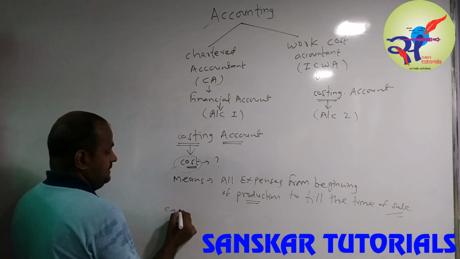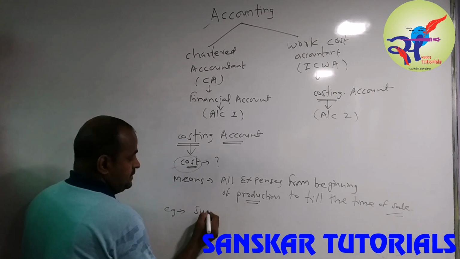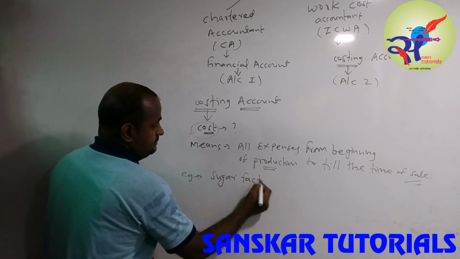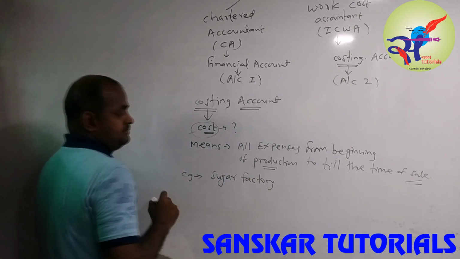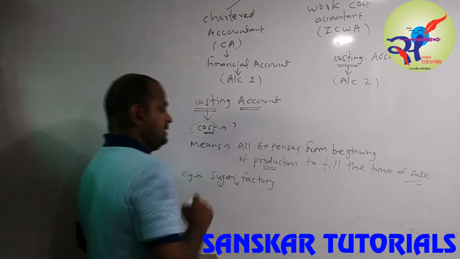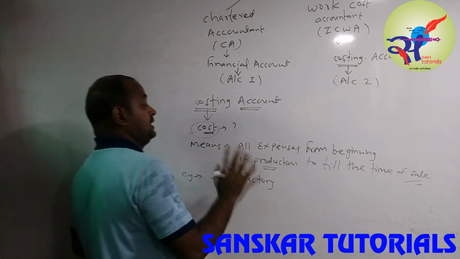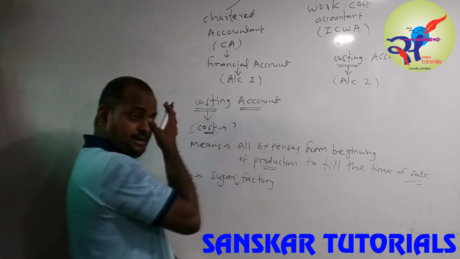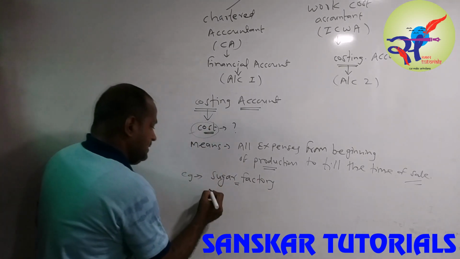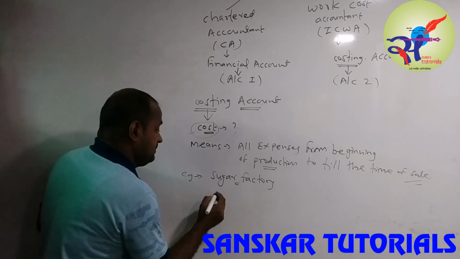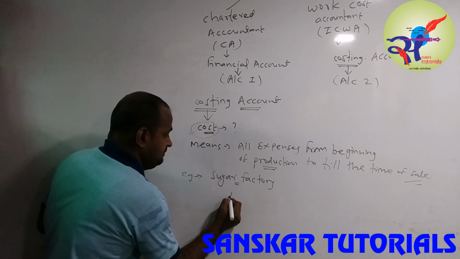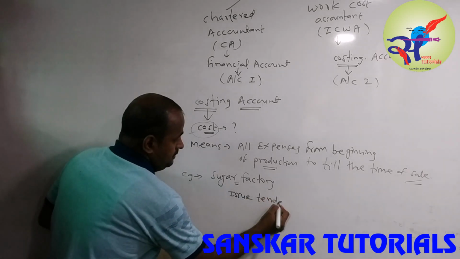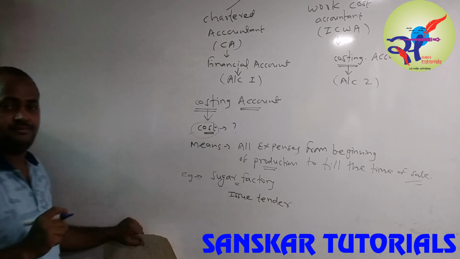Let's take the example, sugar factory. Now the sugar factory will produce the sugar. But how do they produce the sugar? They need sugarcane. First of all, they have to issue the tender. What do you mean by the tender?